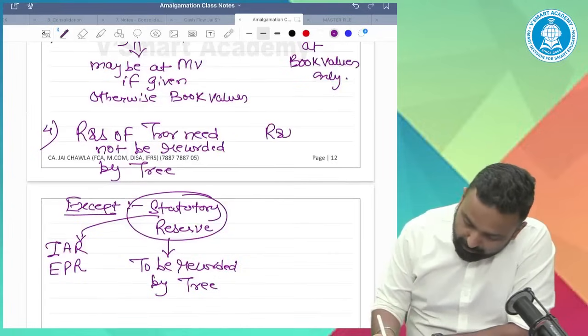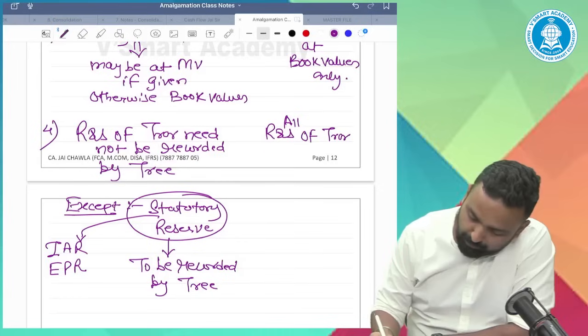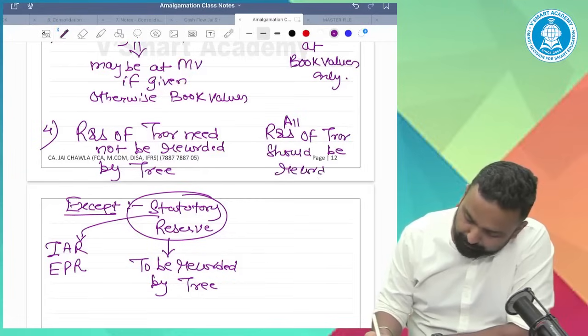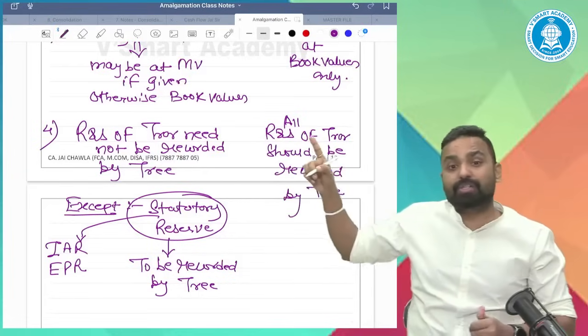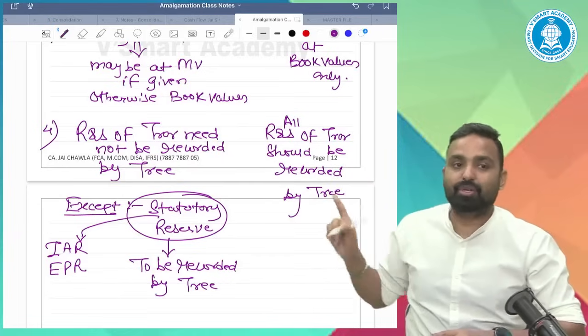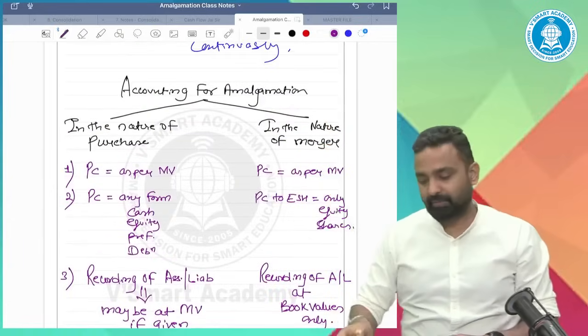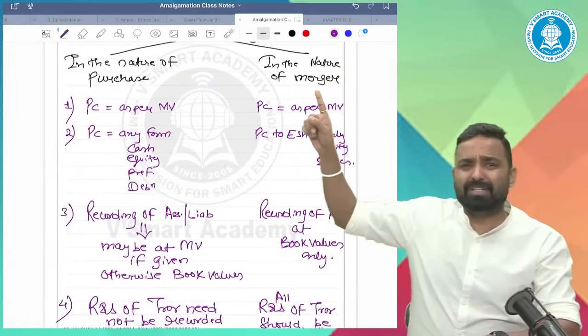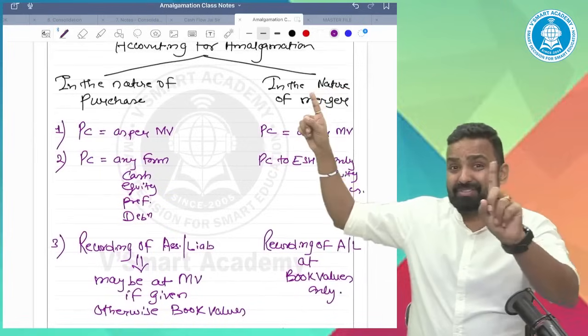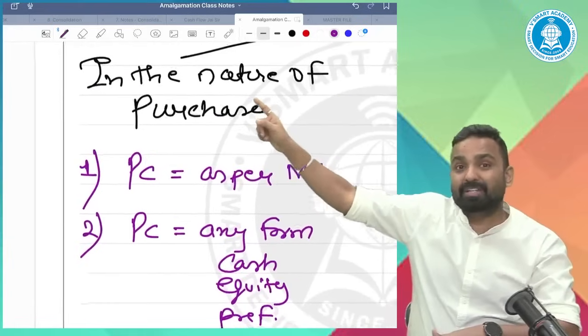Here, all reserves and surplus of RR should be recorded by RE. RE has to record all reserves and surplus of RR in the merger. See, I told you that in the merger, there is no dominance. There's a common control, common decision making. But in purchase, there's a dominance.